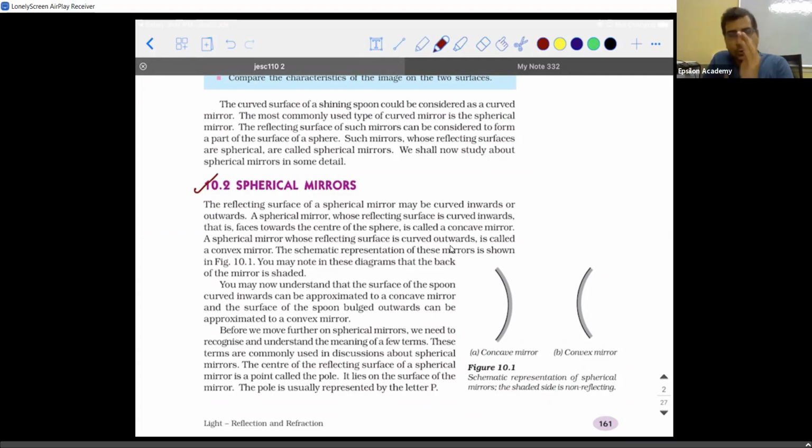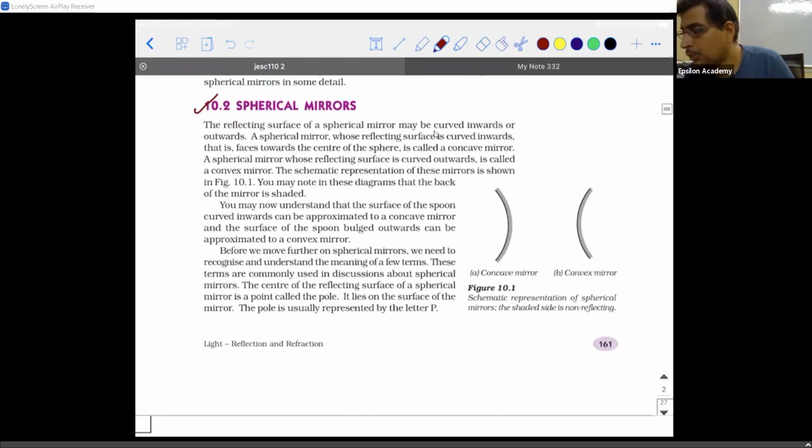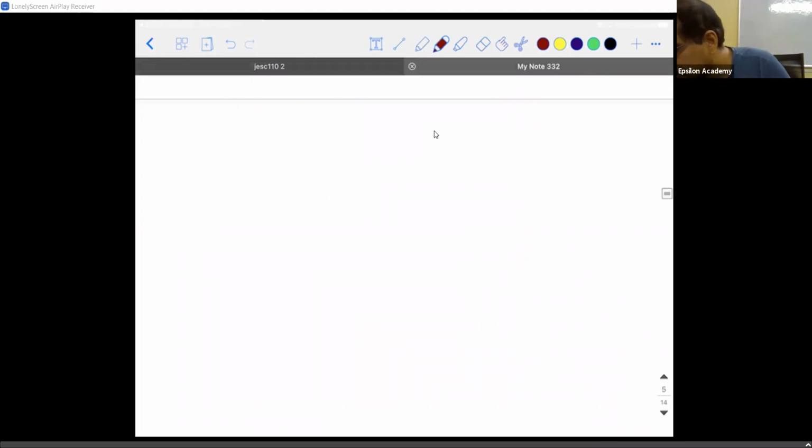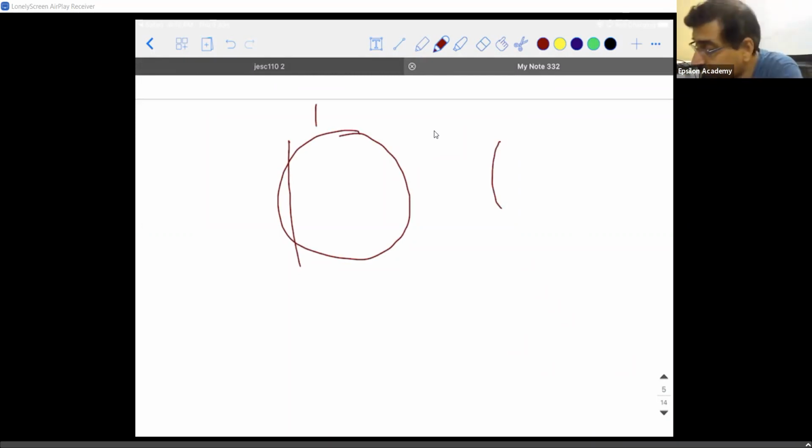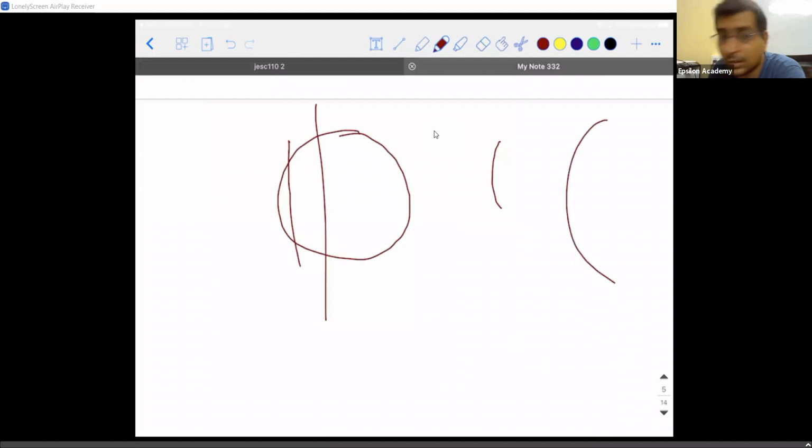Means your spoon, if you have, obviously you would have got a metallic spoon, not a plastic spoon, if I'm not wrong. So if you take that metallic spoon, if I think of a metal sphere, can I say that the spoon is actually carved from that metal sphere? A small portion of that metal sphere would have been taken. I can shape it inside and I take this as a mirror. Correct? Yes, sir. So I want you to visualize it, right? So if I take a sphere from which I try to cut and take a very small portion, okay? So I can cut it even here, so that I'll get a big portion like this.